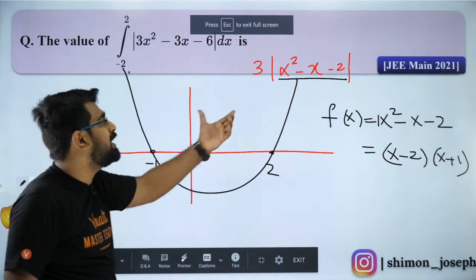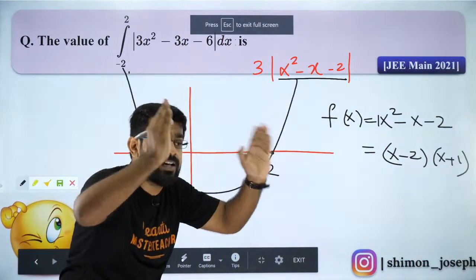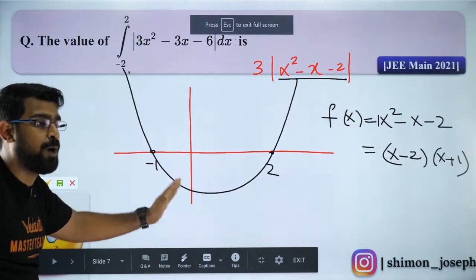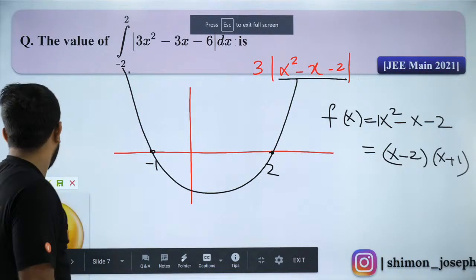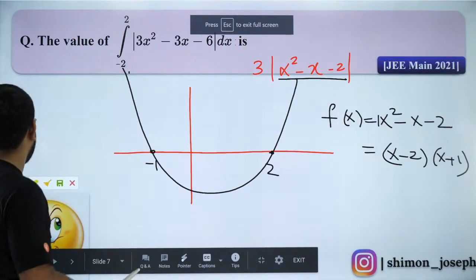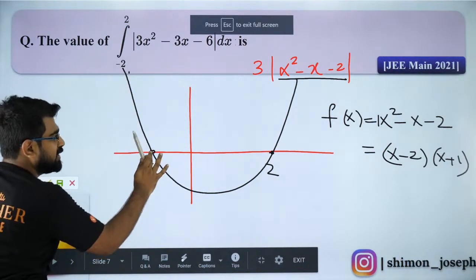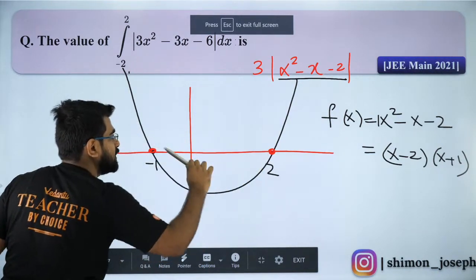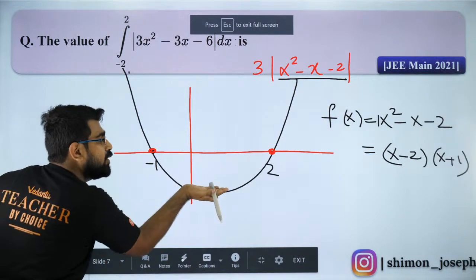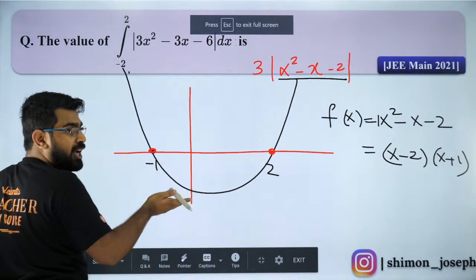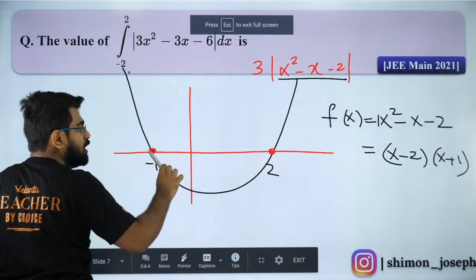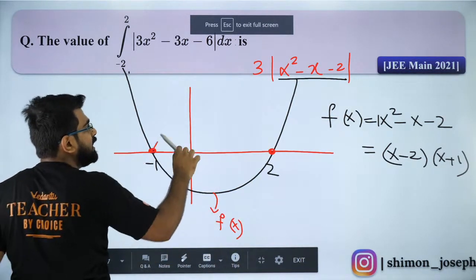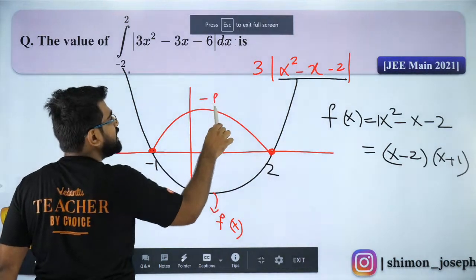So now this is only the inside quantity. I didn't put modulus. So if I put modulus, I need to make sure it is always positive. So how do I make it positive? If you look at it carefully, this region is positive, but between minus 1 to 2, it is below the x-axis. So to make it positive, I need to negate this portion. So this is f of x. If I negate f of x, it will be flipped, and this is minus f of x.